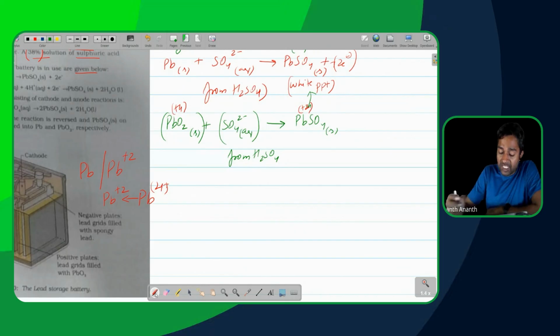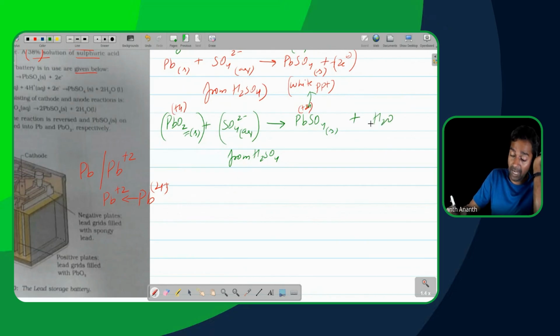Okay, so in this particular case, when this reaction is happening over here, what is going to happen? I have to show the balancing part here. So there are 2 oxygens extra over here. Water has to be added to balance out the oxygens.